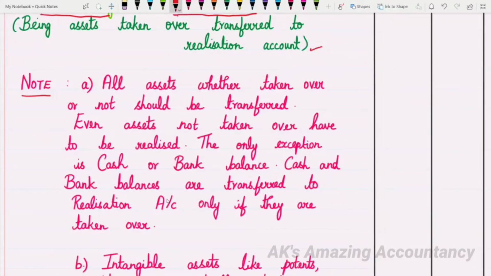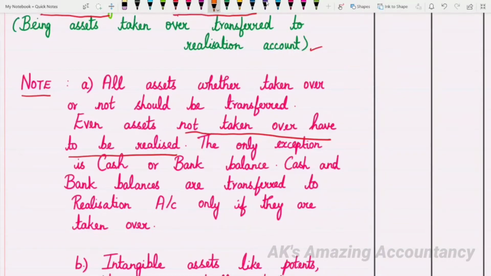What do you mean by this? Even assets which are not taken over have to be realized. So all assets, whether taken over or not, should be transferred to realization account.